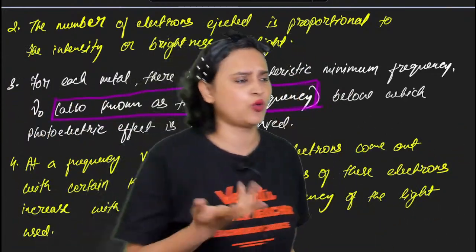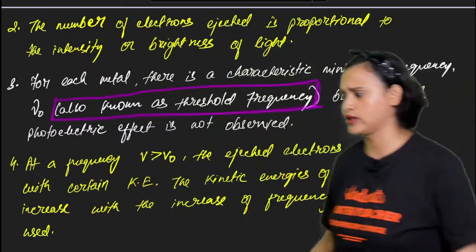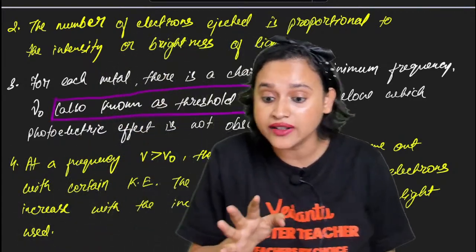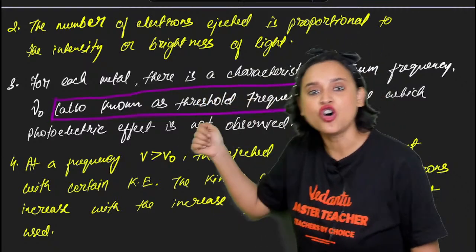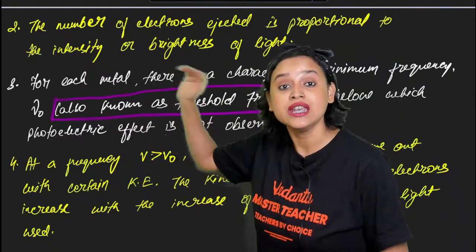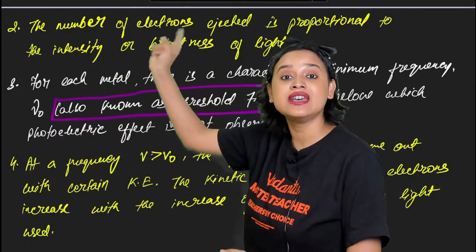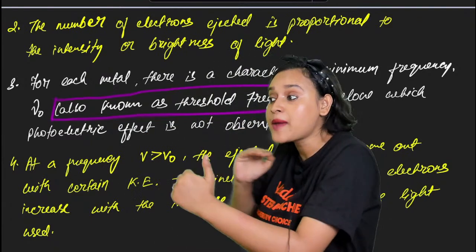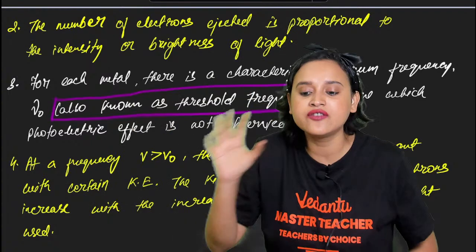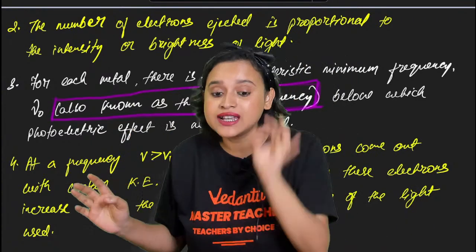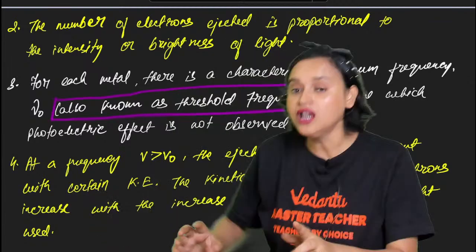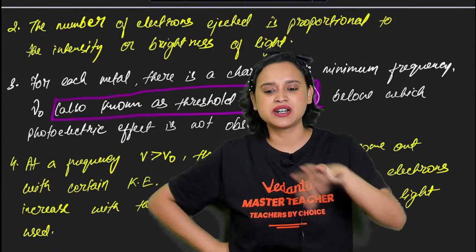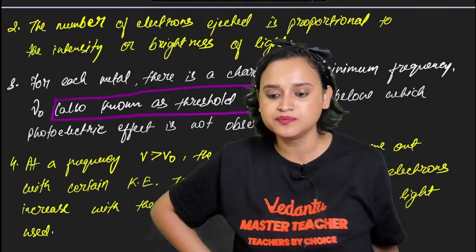Lesser than that, you will feel like, what was the point of sitting in the IIT JEE and all? What was the point that I studied so much, I wasted my life, and now I'm not getting this much back. You will feel like that, right? Similar to this, these electrons can only accept it if the minimum frequency is overcome. Once they have stepped over the minimum frequency, only then they will get ejected. Otherwise, they will not. Just like Pranav and Saranya, if they are not getting minimum 15, they will not accept it. They will say, I don't want it, I will not sit in the placement, rather I will go out of the college and get another job. Are you getting it?